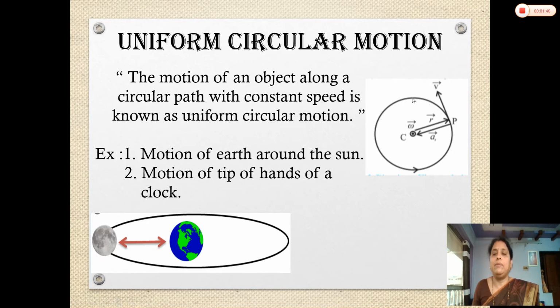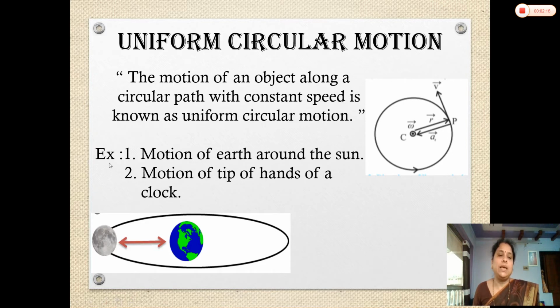Why? Because, as we learned in the last lecture, when the object moves in a circular path, at every point the direction of velocity is along the tangent, so we cannot say the velocity is constant, but here the speed is constant, and then it is called uniform circular motion. Here the definition: the motion of an object along a circular path with a constant speed is known as uniform circular motion.